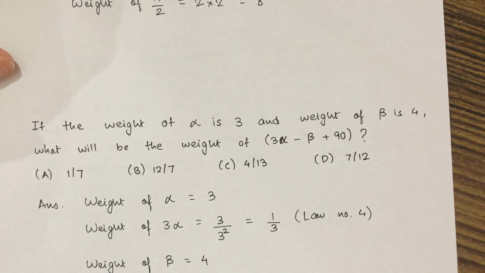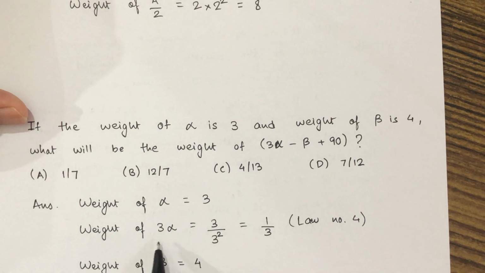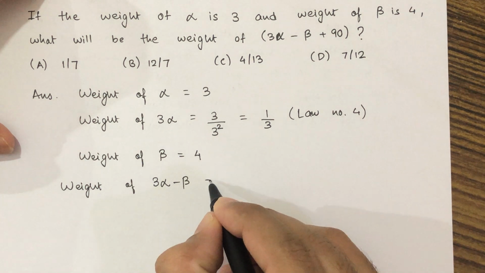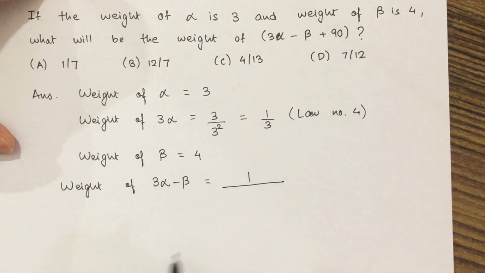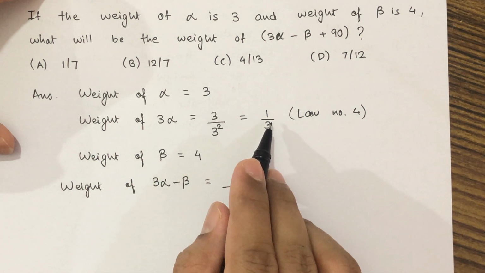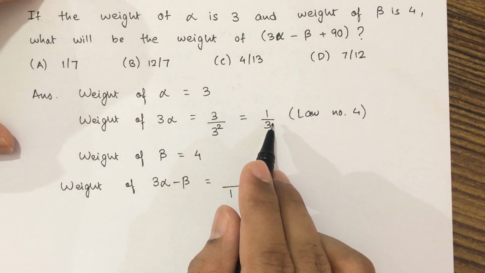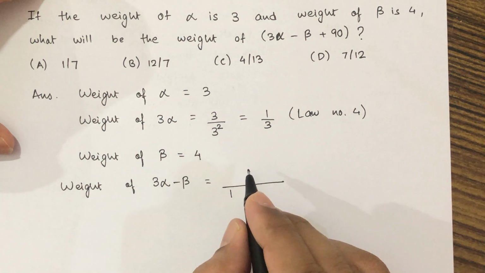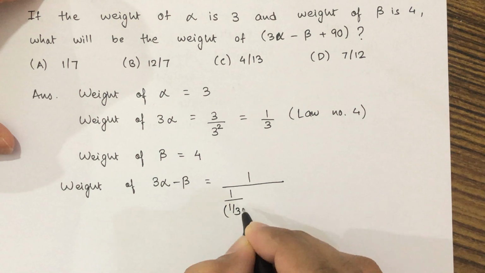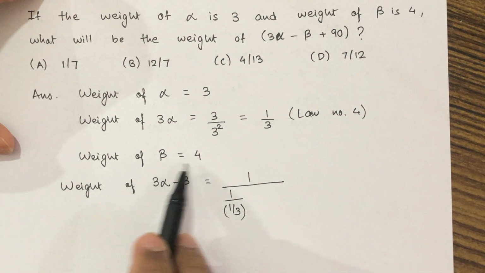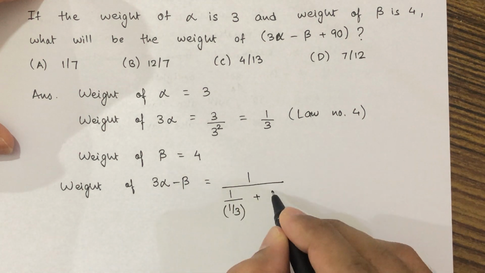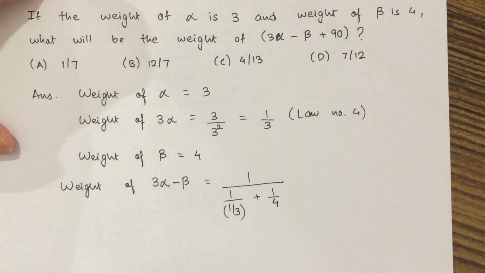So for 3 alpha minus beta, 3 alpha is 1 by 3. Here weight of 3 alpha is 1 by 3. So the reciprocal of individual weights: the reciprocal of this will be 1 upon 1 by 3 plus, for beta, the reciprocal of 4 will be 1 by 4.